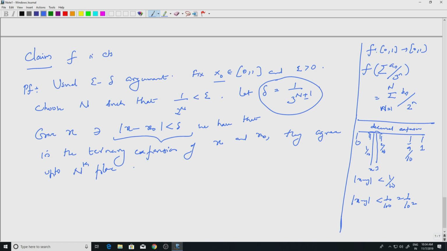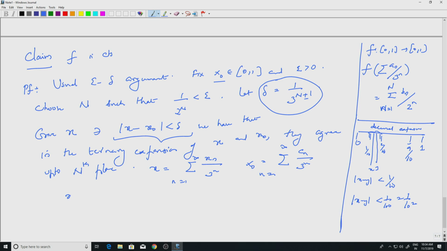That is, if x equal to summation x n by 3 to the n going from 1 to infinity, and y equal to x naught equal to summation, let us say C n by 3 to the n going from 1 to infinity, then the first n places should agree.